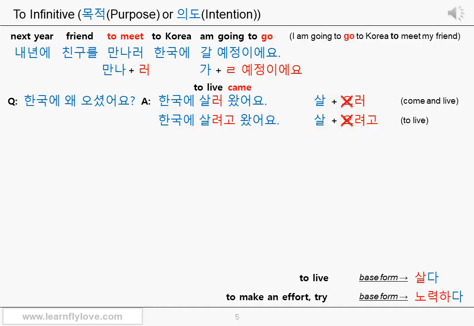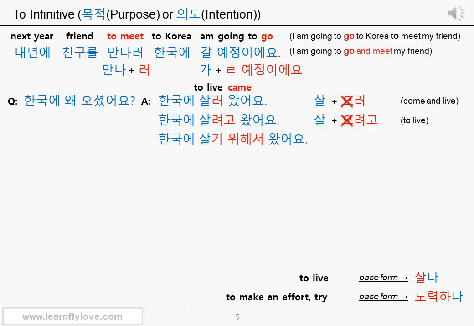Therefore, the very first sentence, 내년에 친구를 만나러 한국에 갈 예정이에요, can also sound like I am going to go and meet my friend next year. Okay? It cannot be exactly explained with the English grammar, so please try to feel and understand what I've just explained. You can also use the compound expression 기 위해서 for the same sentence. Let's see the next sentence.